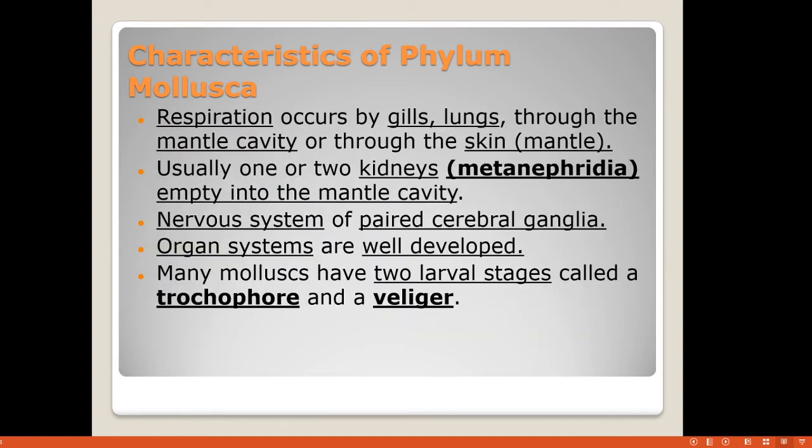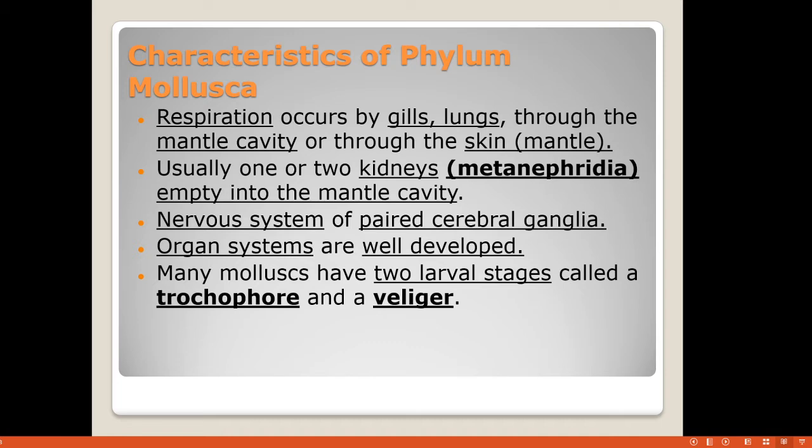Respiration is with the help of gills. Some respire with the help of lungs, and some with the help of skin. Excretion is done by the kidneys. There are two kidneys, called nephridia; there are mesonephridia and metanephridia, but in mollusks we find the presence of metanephridia. Then the nervous system is complete and consists of pairs of ganglia.